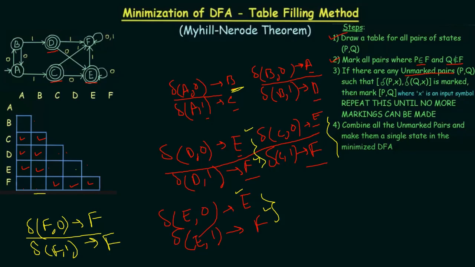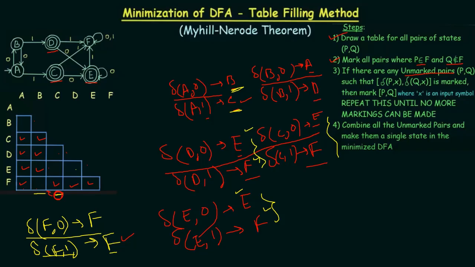This is not marked, so you cannot mark it. And again, the transition of F comma 1 is producing F and A comma 1 is producing C. So F comma C is this cell. This is marked. So now you have to mark this particular F A cell, because this one is actually a marked cell.